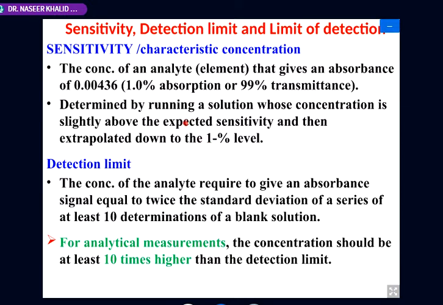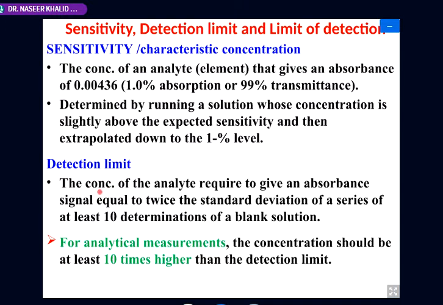We can say, for example, that 0.6 ppm is equal to 0.005. It means that an absorbance of 0.0044 corresponds to 0.5 ppm. By this means we can check it.